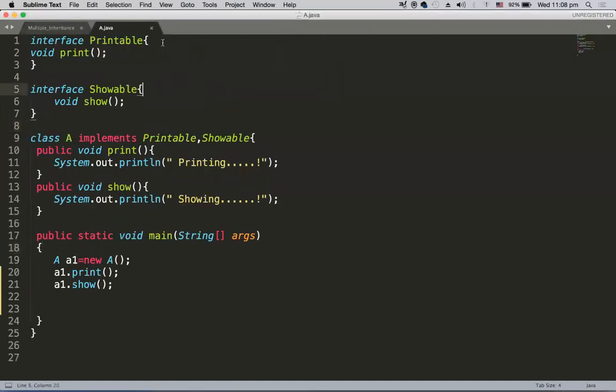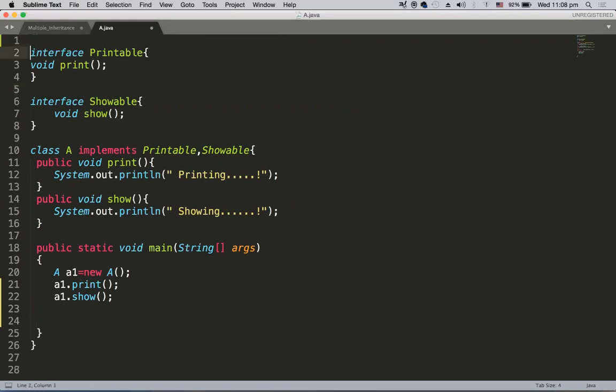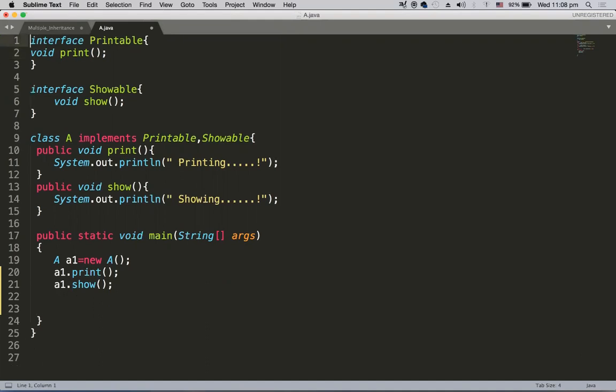Here I have an interface Printable. This is how we write an interface. Interface is the keyword, followed by the name of that particular interface. Interface names usually will be like adjectives. If you look at the Java API, you will find Cloneable, Serializable, etc. An interface contains constants and method declarations. Here I have a method declaration, void print. By default all the members in an interface are public members. So this will be treated as a public abstract void print.